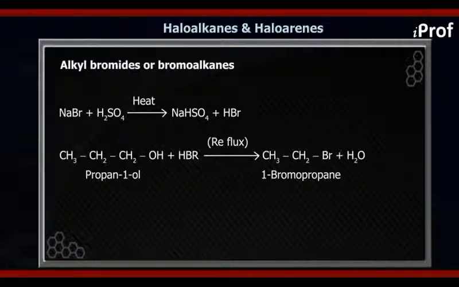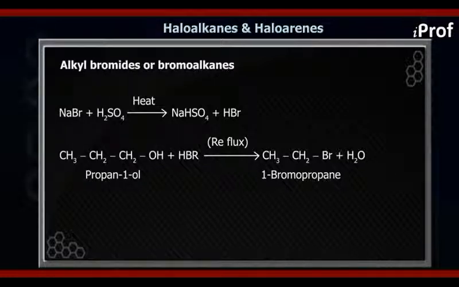How? In the test tube NaBr and H2SO4 will react, they will form HBr, then HBr will react with the alcohol. So this is how we say in situ preparation of HBr. Again I can repeat, we have prepared HBr in the reaction mixture itself in which we are carrying out the experiment.